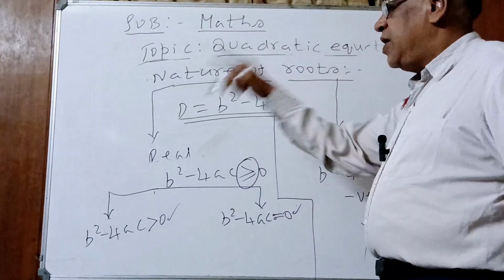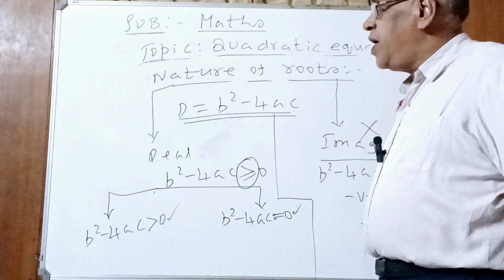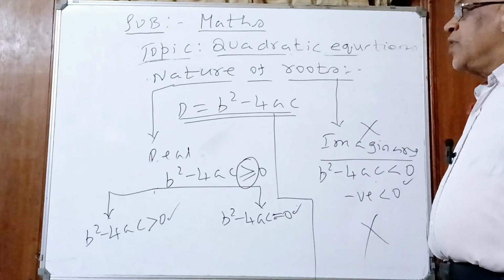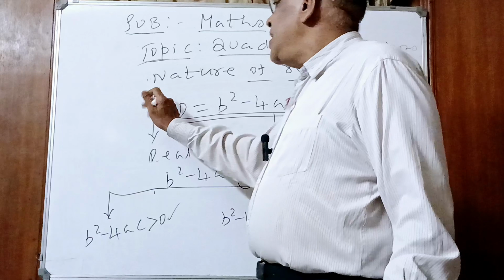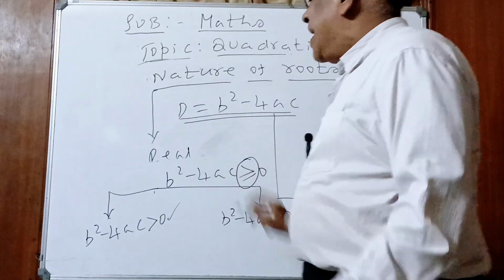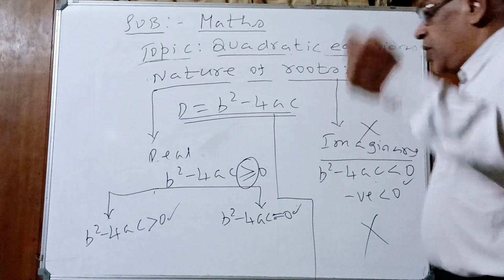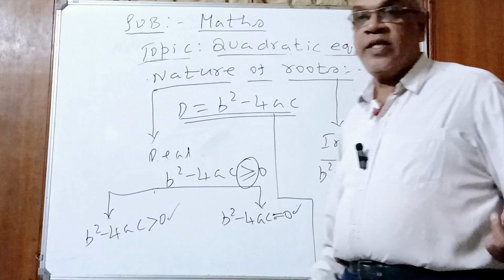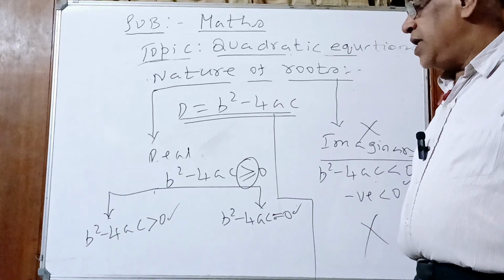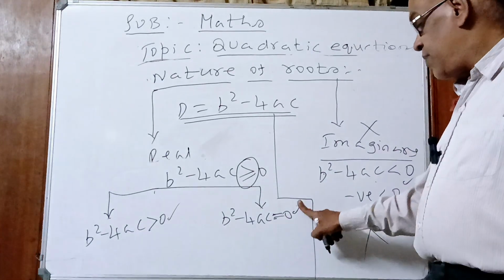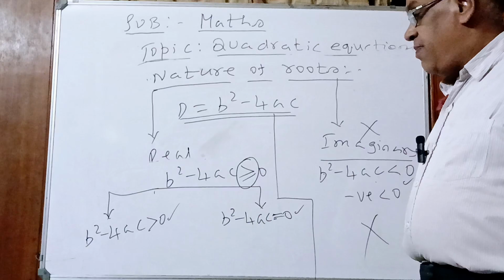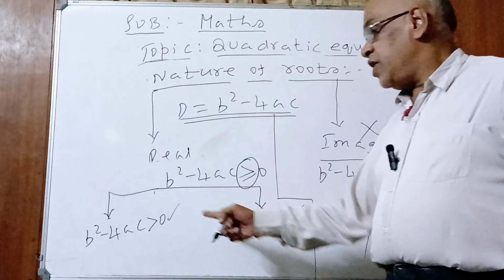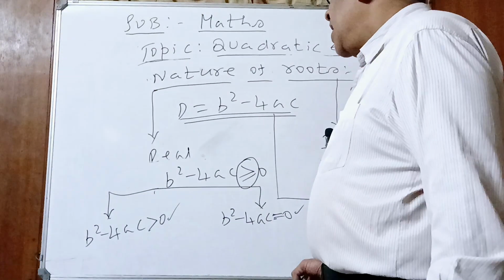In the previous topic only I said we have covered discriminant also. So quadratic equation is an easy topic, not just easy, damn easy, a scoring topic. You should not lose even half marks. Even if you lose half marks, I will be the most disappointed person as a mathematics teacher. b square minus 4ac greater than 0.